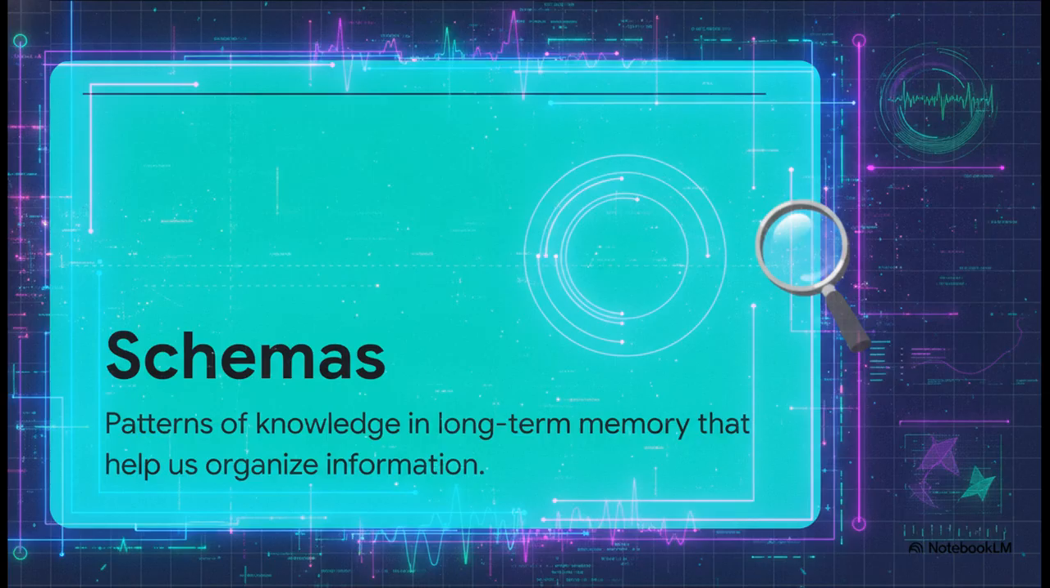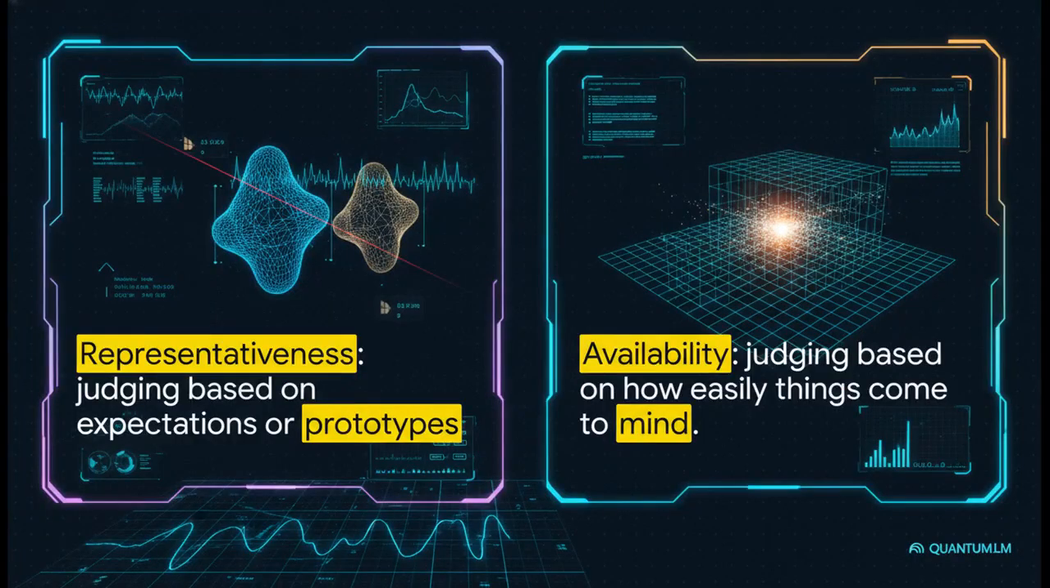A major reason these glitches happen is because of something called schemas. Schemas are patterns of knowledge in our long-term memory that help us organize information. Think of them like mental templates. We have schemas for how a restaurant works or what a typical dog looks like. Now, they are super helpful for processing the world quickly, but if we over-rely on them, our brain will literally fill in the gaps with what it thinks should be there, causing us to falsely remember things that never actually happened.